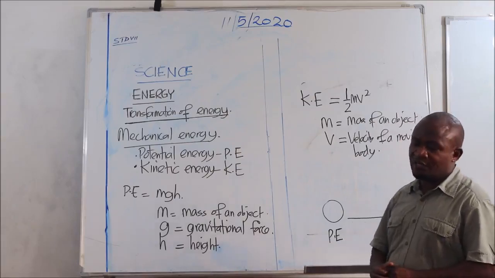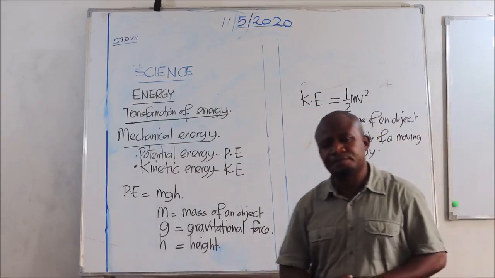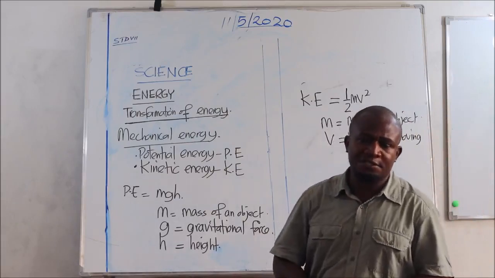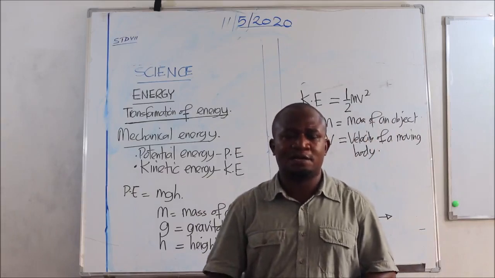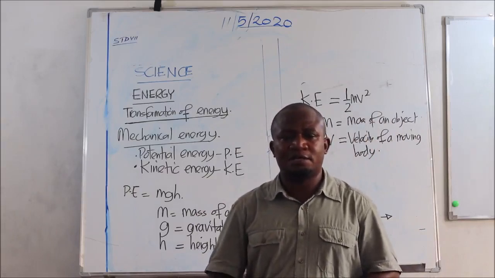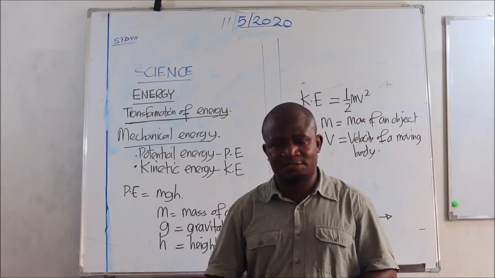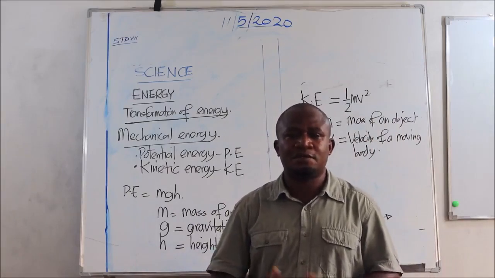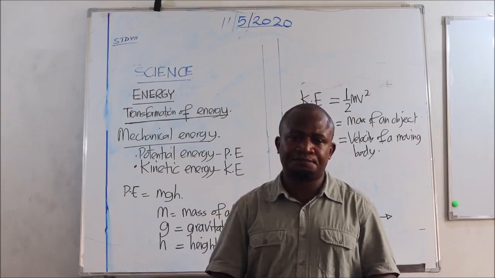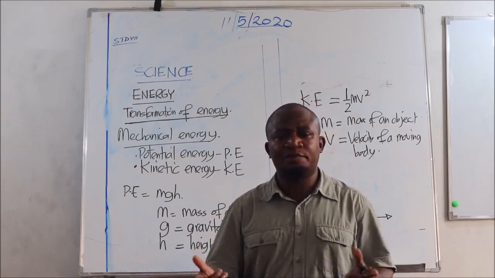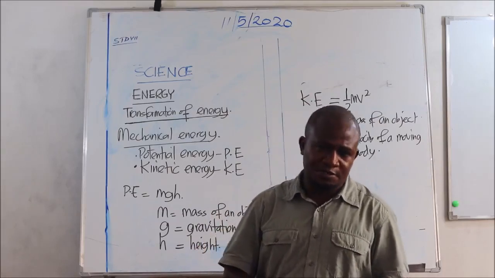And I join my fellow teachers to say COVID-19 is a problem, a very big problem. And as learners, young learners, future scientists, future engineers, we really have to be precautious. There's no way we can get rid of the problem if we don't take precautions.